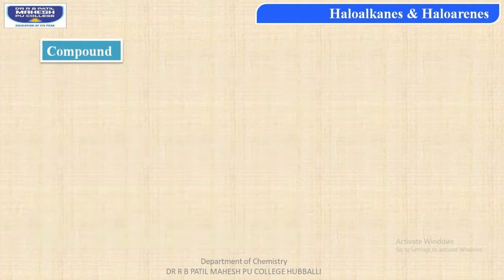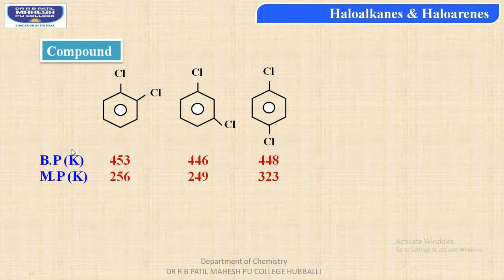Let us see the structure of the dichlorobenzene molecule. In the first case, students, the name of the molecule is 1,2-dichlorobenzene or ortho-dichlorobenzene. In this molecule, the melting point is 256 Kelvin, whereas the boiling point is 453 Kelvin. Next molecule, that is meta-dichlorobenzene or 1,3-dichlorobenzene.